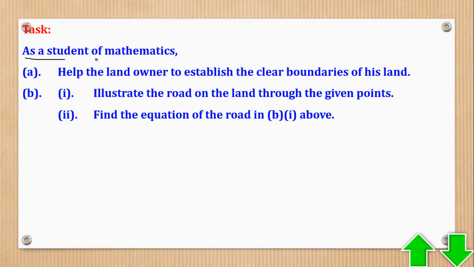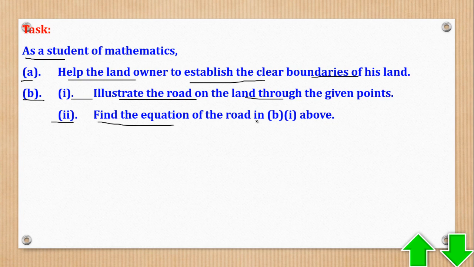Task, as a student of mathematics, part A, help the landowner to establish the clear boundaries of the land. Task B, Roman 1, illustrate the road on the land through the given points. Task B, Roman 2, find the equation of the road in B, Roman 1 above.